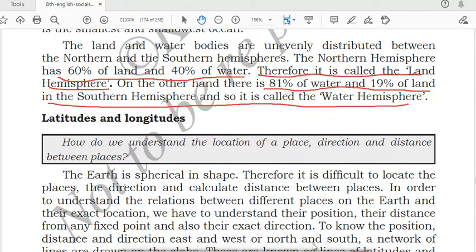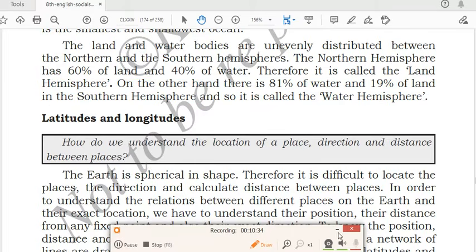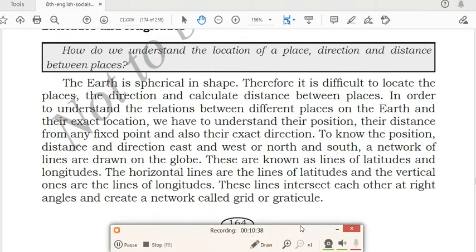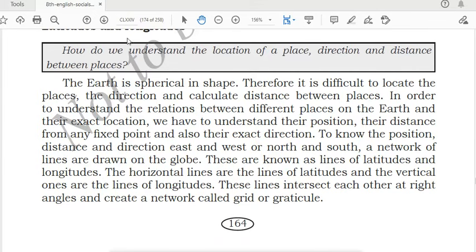The earth is spherical in shape. Okay, the earth is not circular in its shape, it is spherical in shape, like a sphere. So what is the shape of the earth? It is spherical in shape. Therefore, it is difficult to locate places, directions, and calculate distances between places.